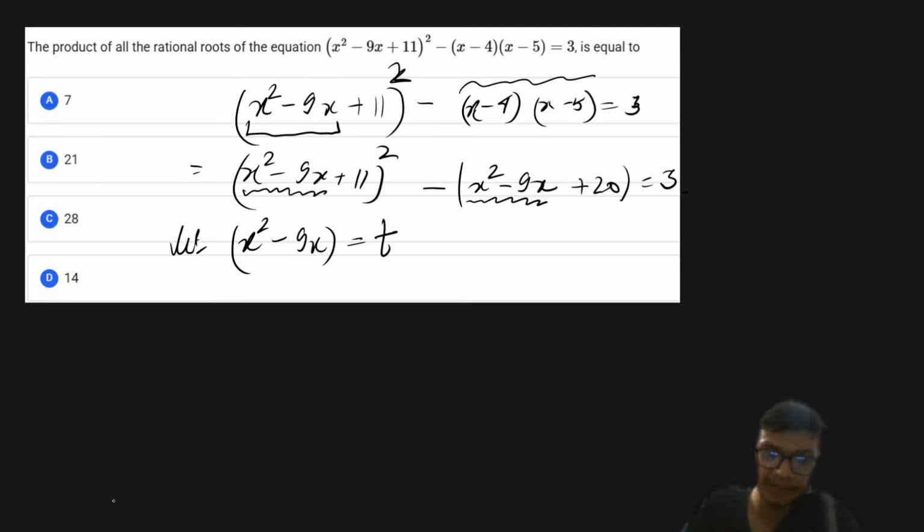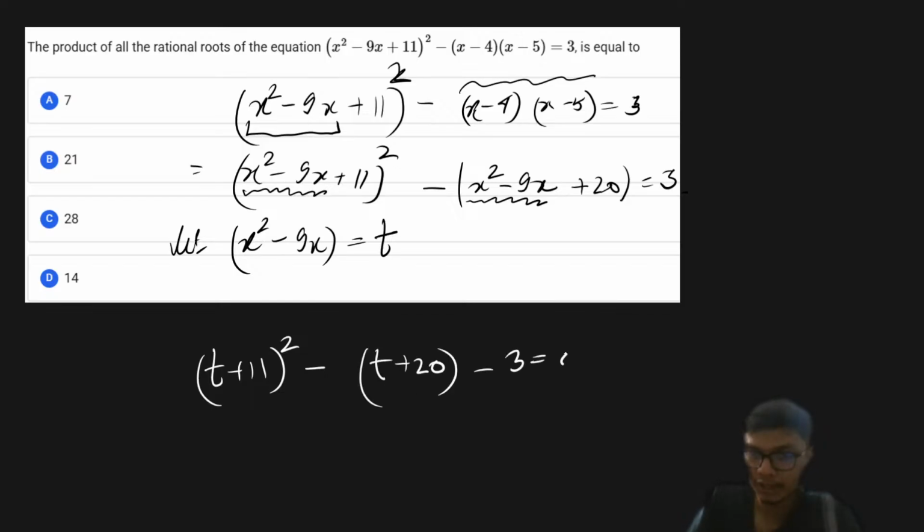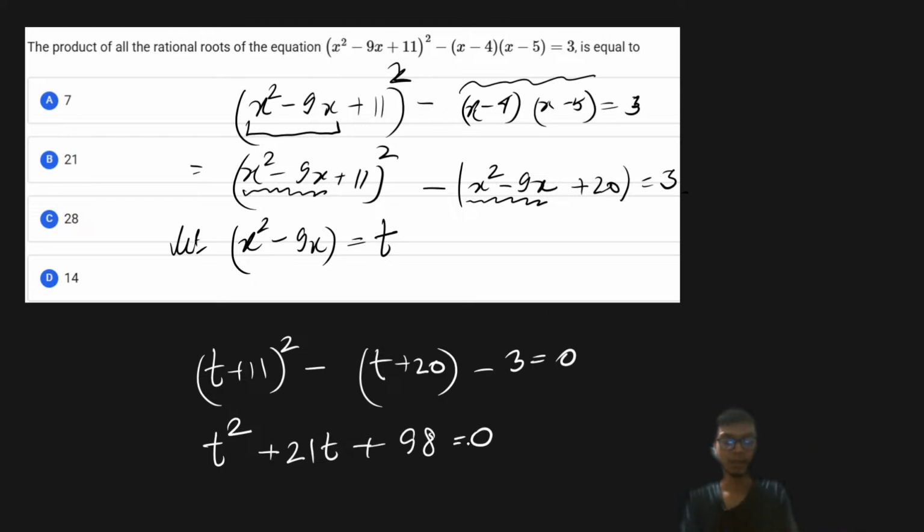If I just take this variable as t, then I'm going to reduce this expression as (t + 11)² − (t + 20) − 3, which I can simplify as a quadratic equation: t² + 21t + 98 = 0. From here I'll have two roots, so I can simply factorize it as (t + 14)(t + 7) = 0.